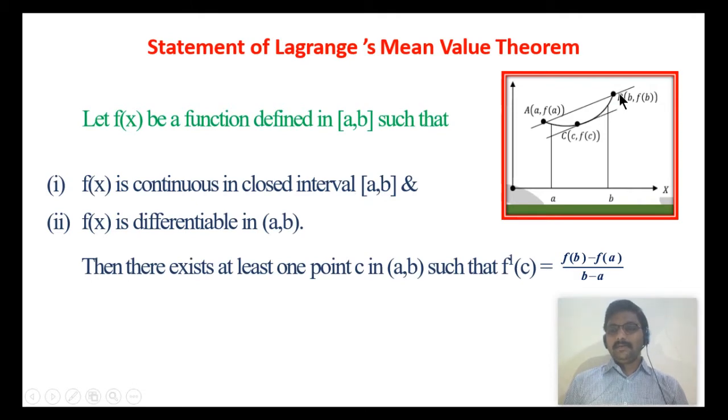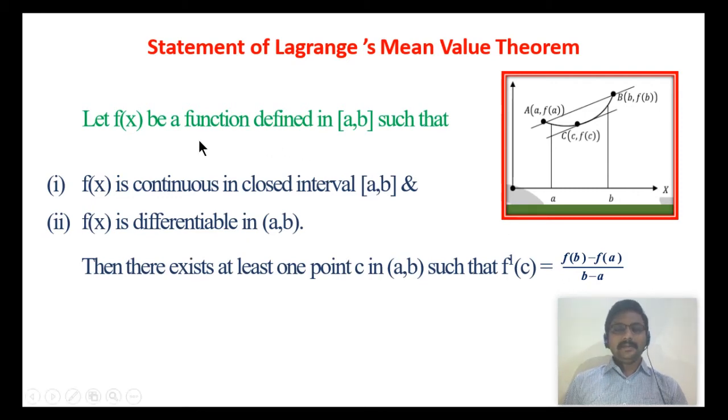So there is a difference between f of a and f of b. Suppose both f of a and f of b are equal, then f of a is equal to f of b, the numerator value becomes 0 here, 0 upon b minus a is 0, thus we will have f dash of c is 0. Thus Lagrange's mean value theorem clearly reduces to Rolle's theorem. So in the case of f of a equal to f of b, Lagrange's theorem reduces to Rolle's theorem. So here f of a cannot be f of b.